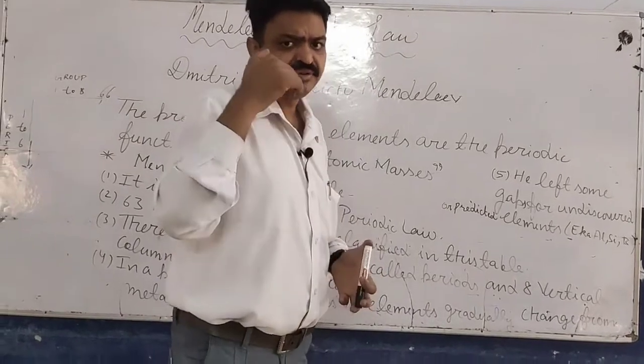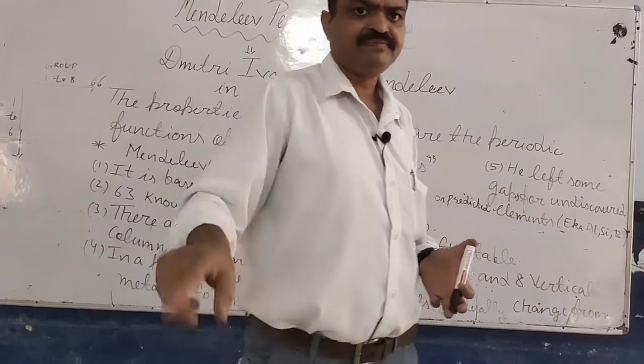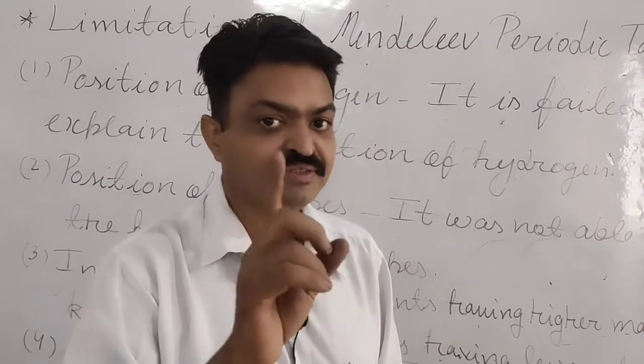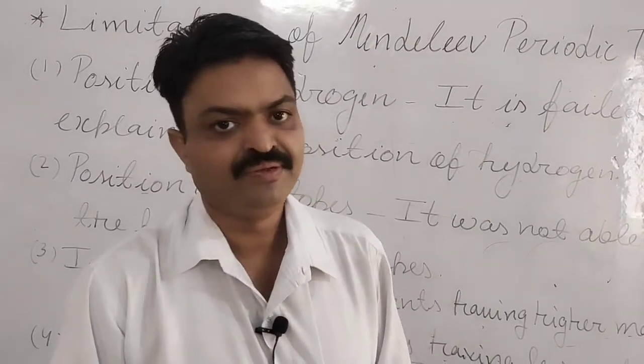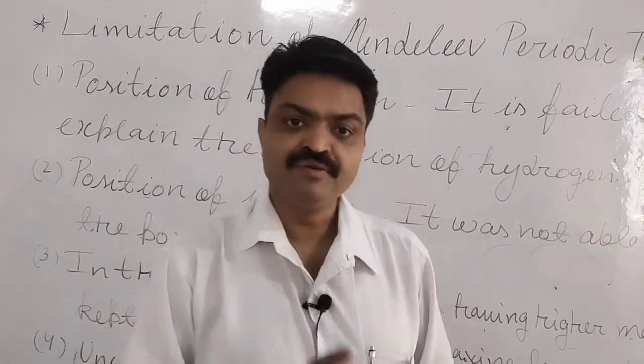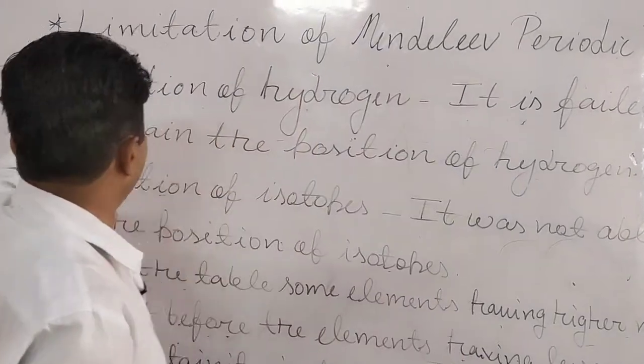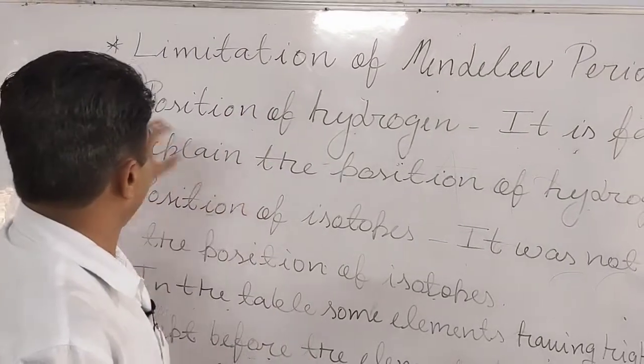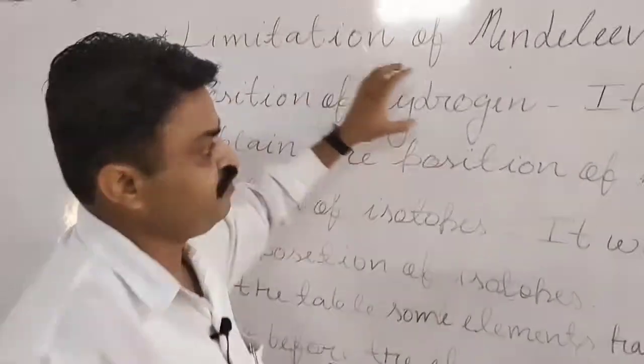Now we come to the limitations. Now we will discuss the limitations of the Mendeleev periodic table. The first limitation that you will learn, and it is the most important question from the exam point of view, is the position of hydrogen.